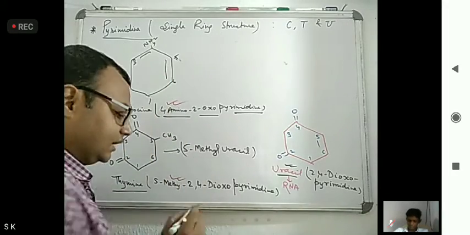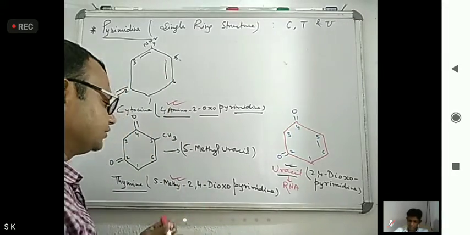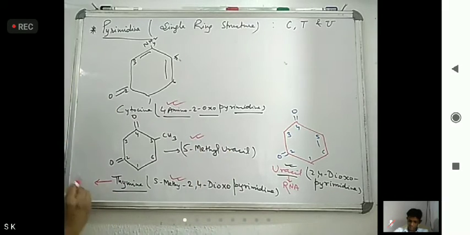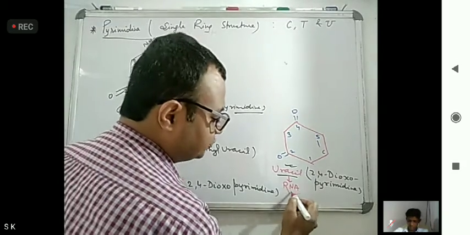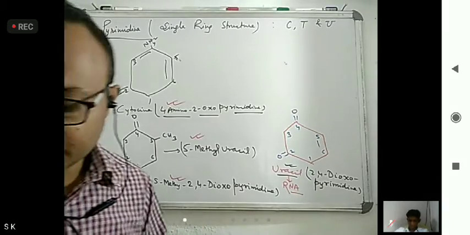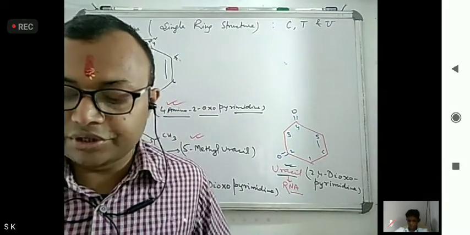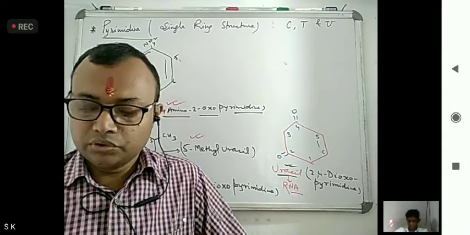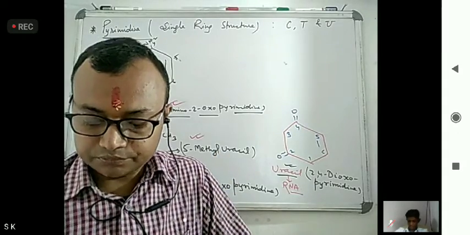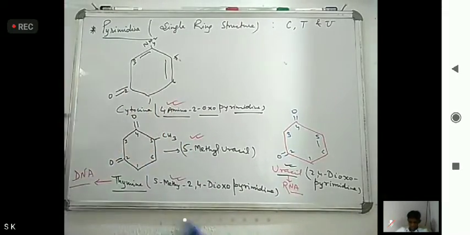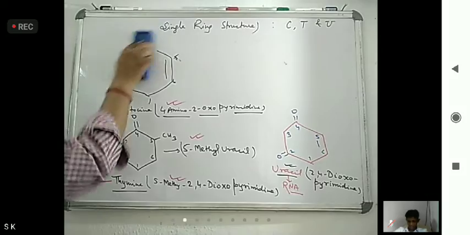So 5-methyl uracil is the name of thymine that is present in DNA, deoxyribonucleic acid, and uracil is present in RNA. These structures you have to remember. Now if we come further, we have to see what things belong to this.